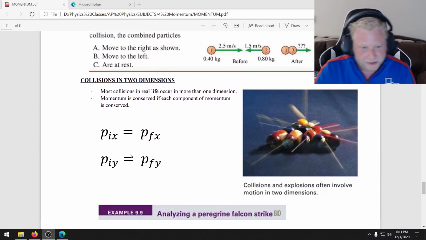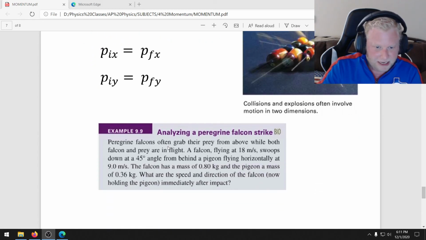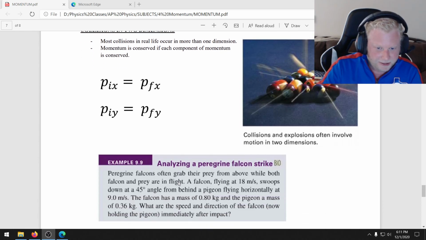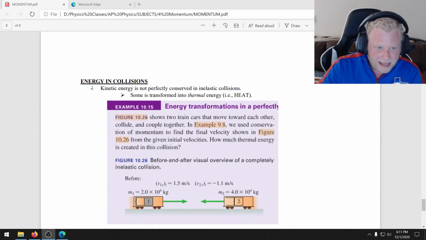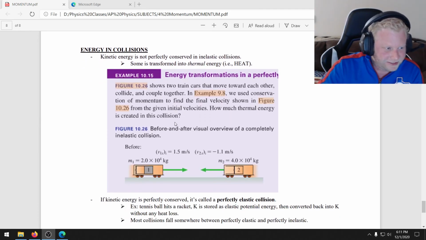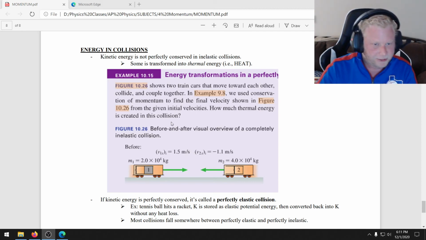Now, as far as the rest of the notes go, we're going to skip collisions in 2 dimensions because, frankly, we're trying to catch up on time here. I'll make a video at some point, just in case you have extra time to take a look at it. And as far as energy and collisions, we'll cover that mostly when we get to energy next semester. We had to kind of reshuffle the order just because of a time crunch.